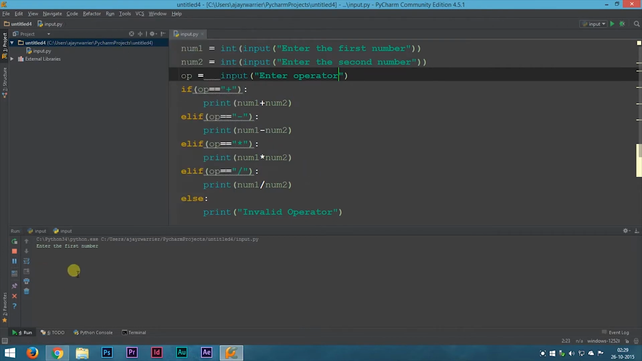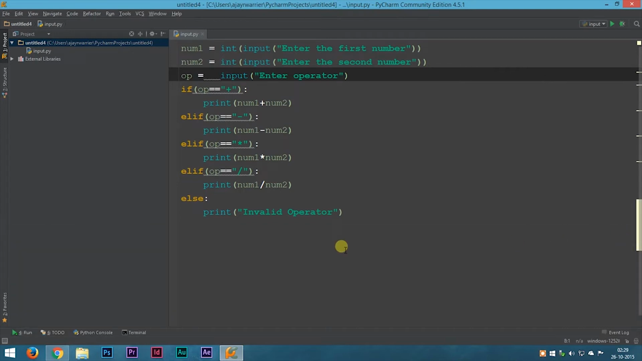Let's try running this again. First number 12, second number maybe 15 this time. Operator, let it be the addition operator, that is plus, and we get the output 27. So we just added our two numbers and we got the output 27. So program is working perfectly.